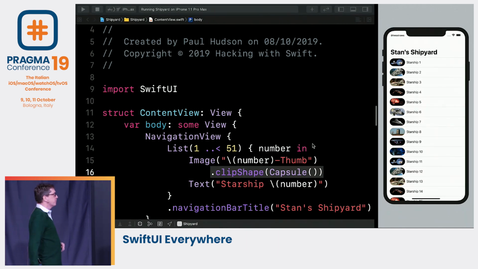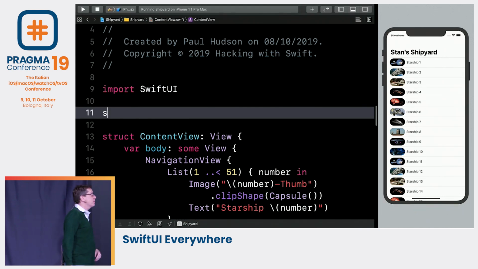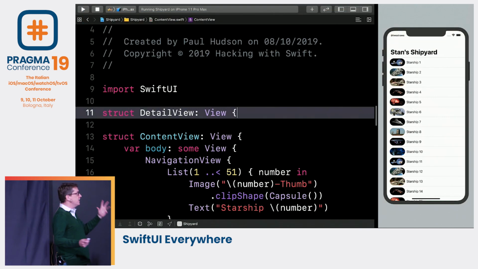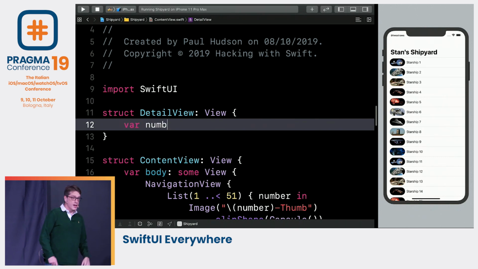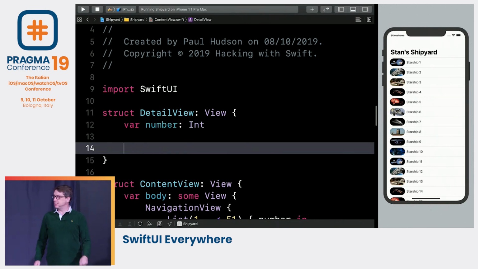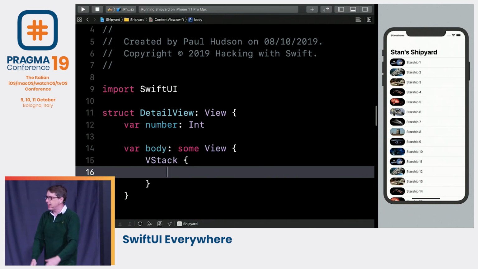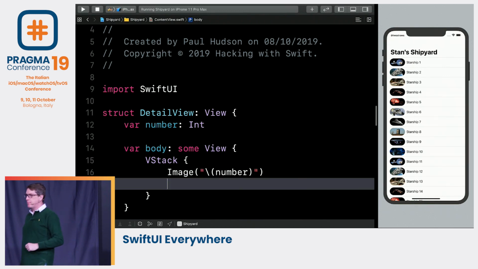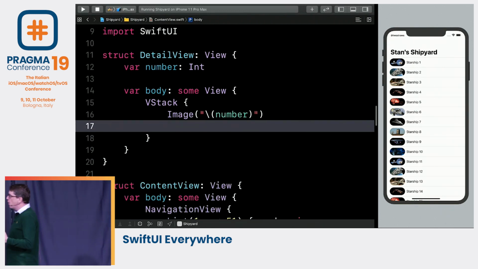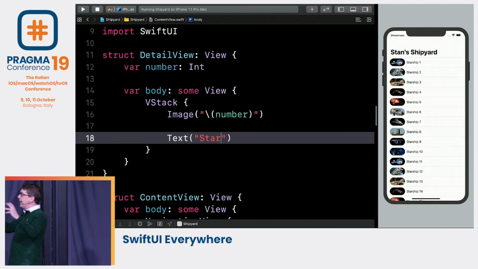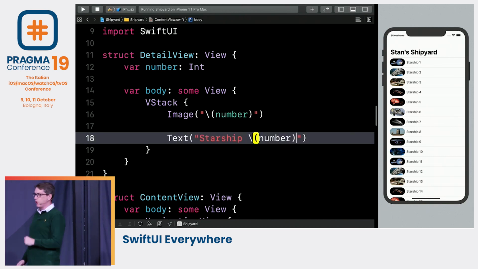Well, let's make one of those. Make some space above the content view because I'm being lazy. I'll call this thing detail view because again, I'm being lazy. Tell this thing your ship number as an integer. And then inside the body for this thing, all we're going to do is say there's going to be a vertical stack of content down the line, starting off with the bigger version of our ship image. Below that, we're going to say the title of the ship, which is just starship number, whatever number it was.